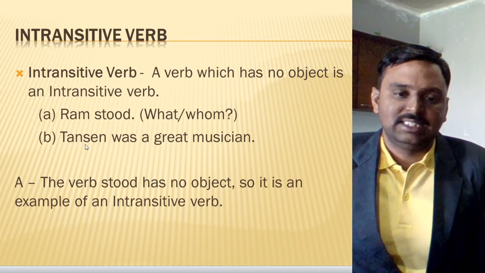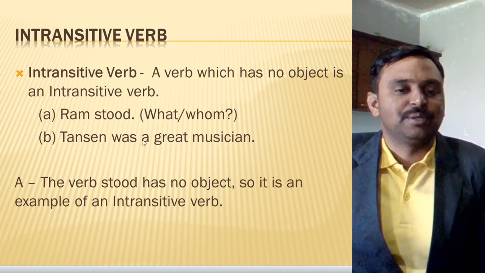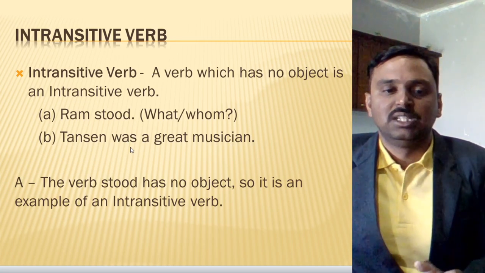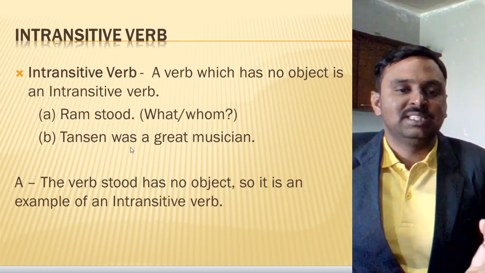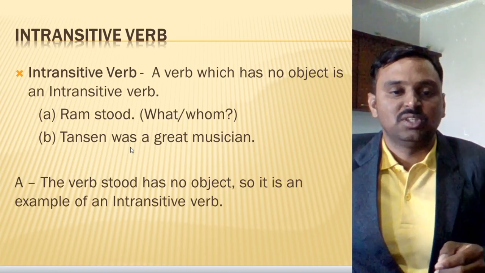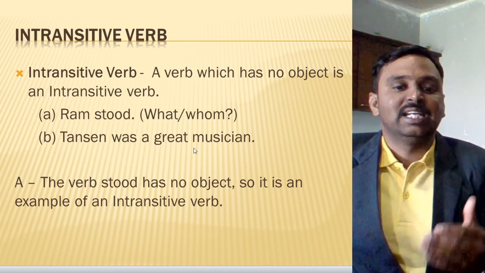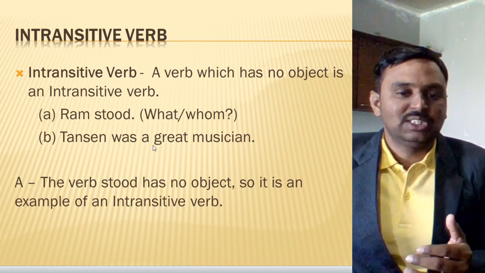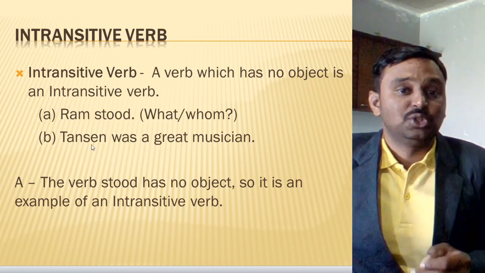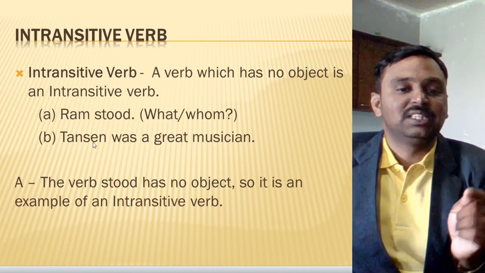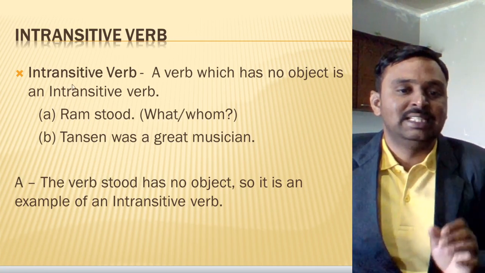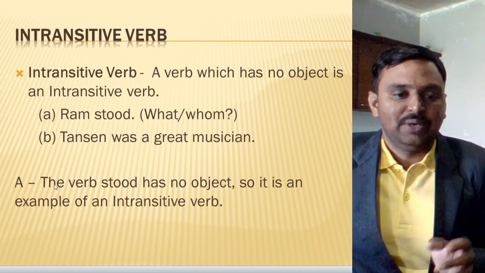If you look at the second example, Tansen was a great musician. Now was is here again an intransitive verb. Remember the helping verbs like am, is, are, was, were, have, has. These are all intransitive verbs because they are not carrying an object with them. If I ask you a question like who is a great musician, the answer will be Tansen. So you are giving the answer to the subject, not an object, and for that reason it is an example of an intransitive verb.